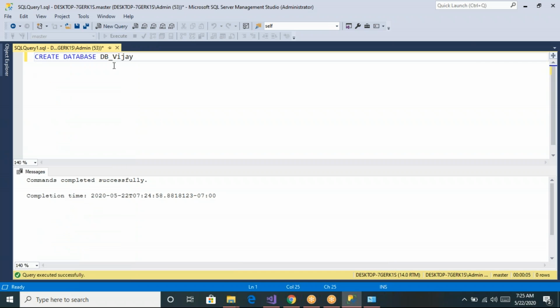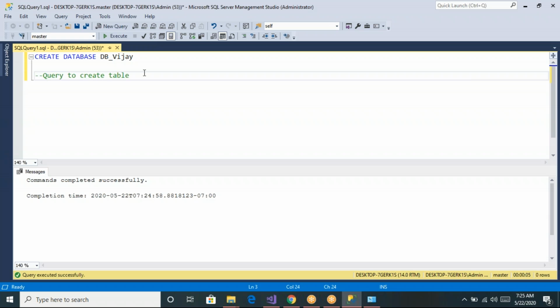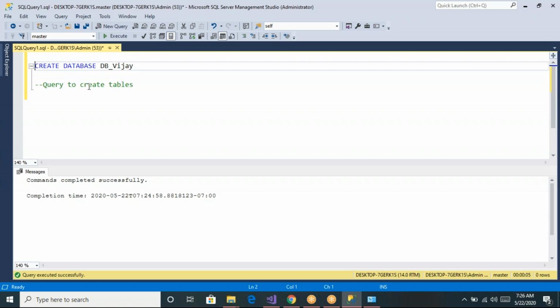So now I want to create a table. First of all, I have created a database, and after that I want to store my data in one of the tables. So let us create a table. If you want to give some comments, you can specify a double hyphen, and let us say something like query to create tables. If you give a double hyphen, that is nothing but a comment. And this is the query to create database.